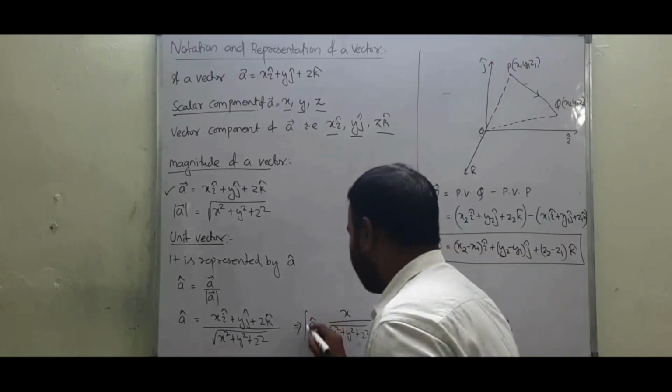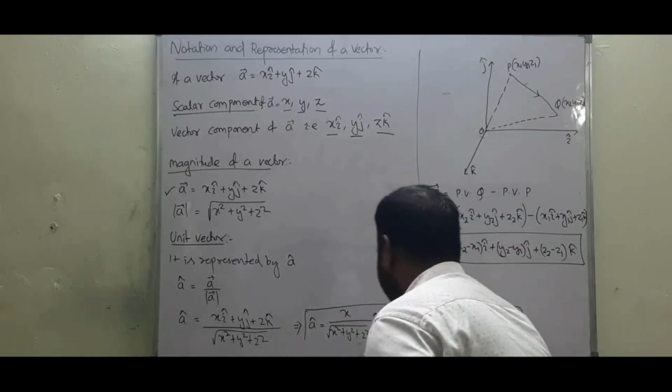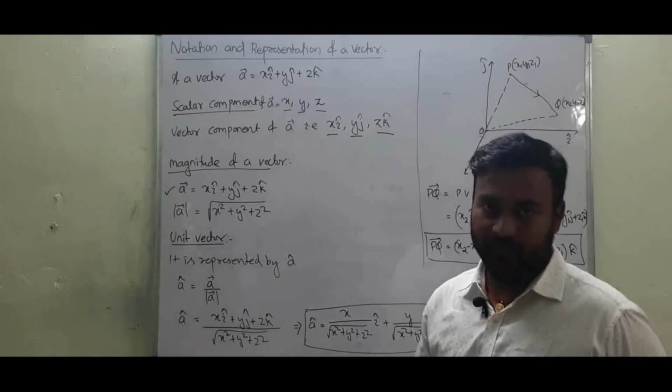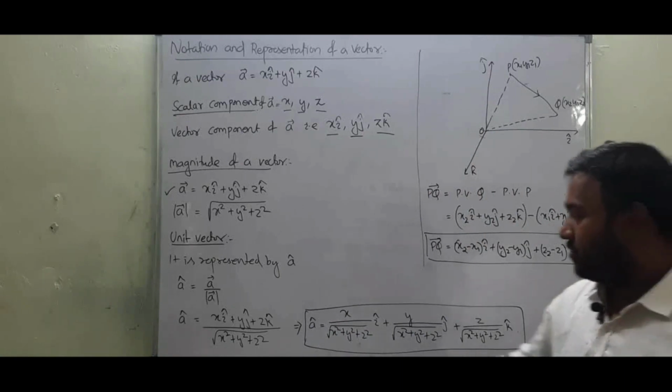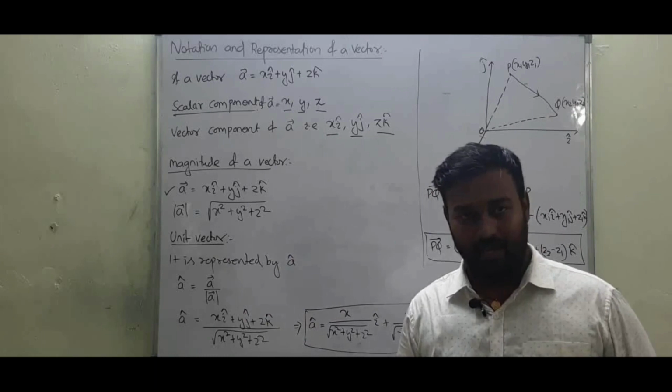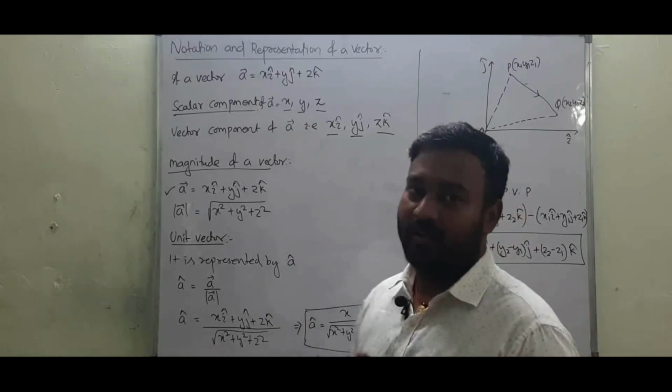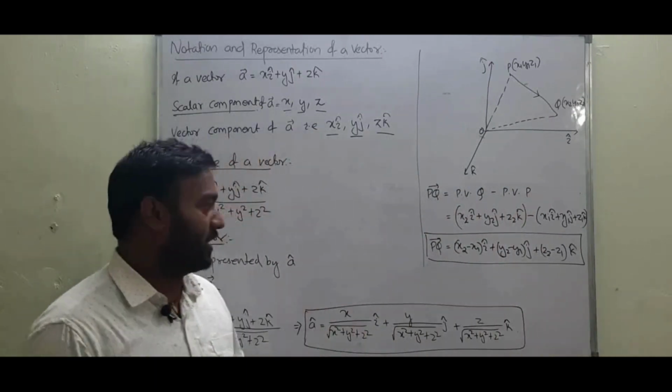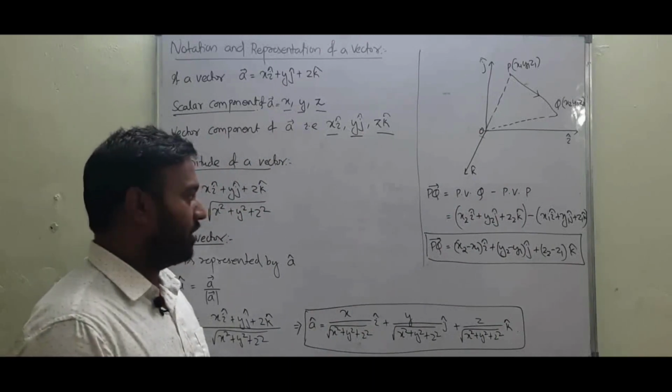This is our unit vector A cap. A cap provides direction to the vector A. The basic function of a unit vector is to give direction to a vector quantity.